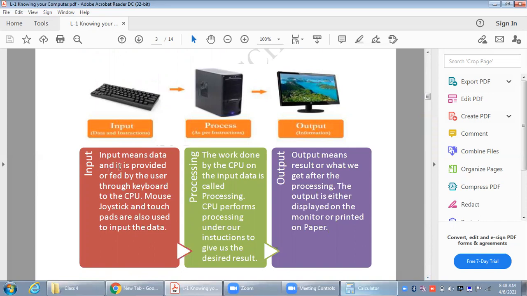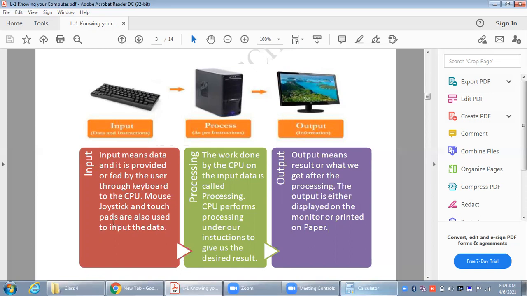Input means data that is provided or fed by the user through keyboard to the CPU. We can put anything inside the computer, as I already told you, using any of the input devices like keyboard, mouse. Whatever you are putting inside the computer will go to the CPU.